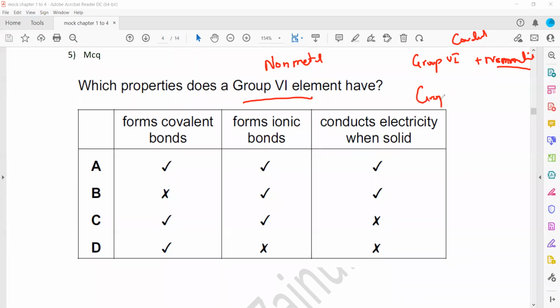And if we have a group 6 element combined with a metal, what kind of bonding will it have? It will have ionic bonding. So it can form a covalent bond and it can form an ionic bond, but what about conducting electricity in a solid state? Group 6 are non-metals. Non-metals cannot conduct electricity except carbon, graphite. So it forms a covalent bond, that's true. It can form an ionic bond, but it cannot conduct electricity. So for question 5, C should be the right answer.